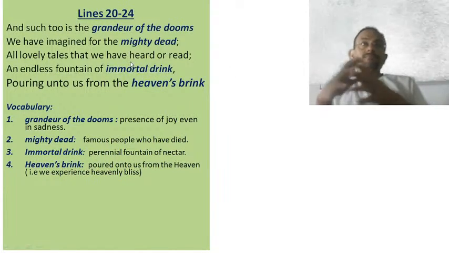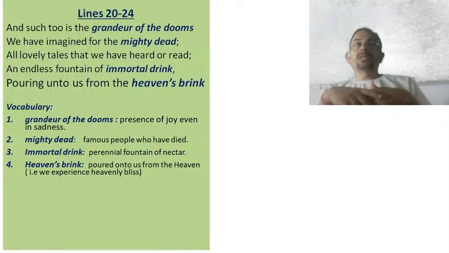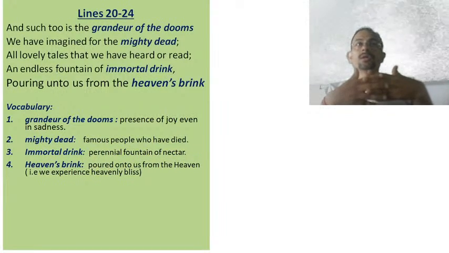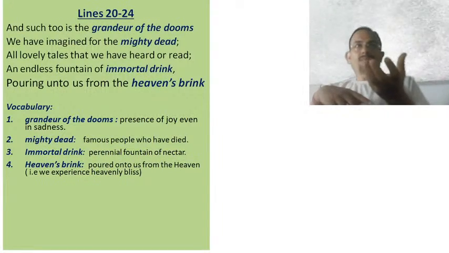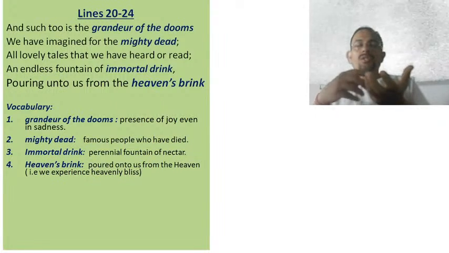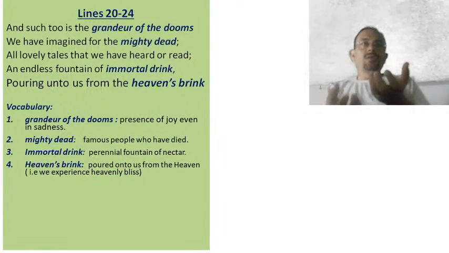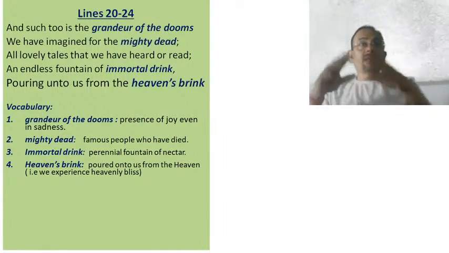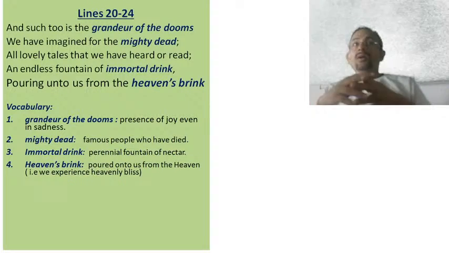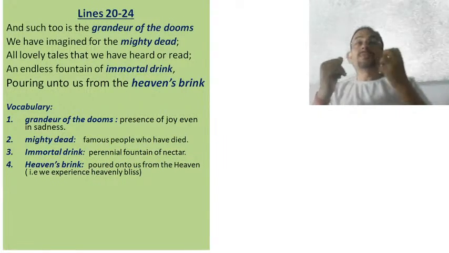So here the inspiration that the great personalities all across the globe provide us has been compared to a fountain, a fountain which continually keeps providing us nectar. What is the nectar here? Nectar is the inspiration here.